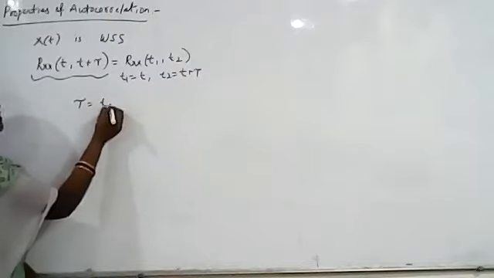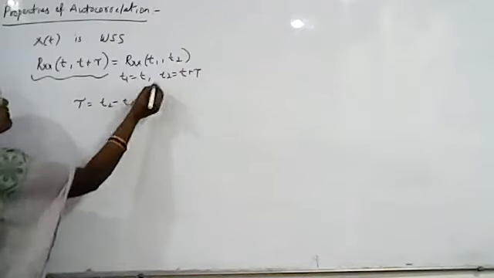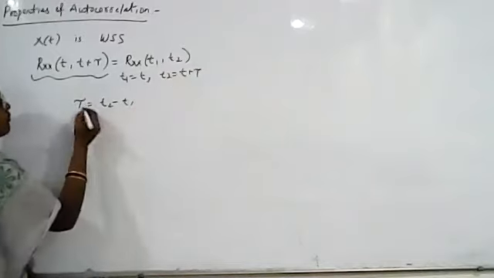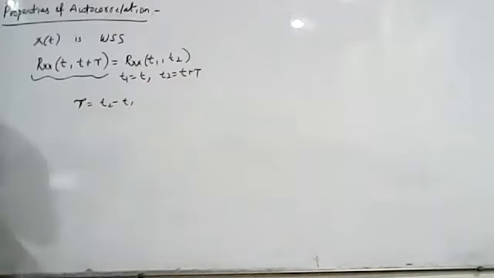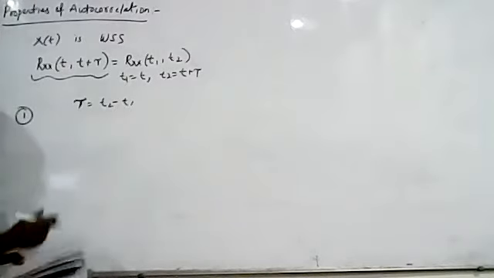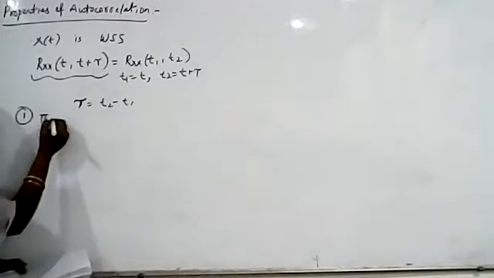Okay. So what is tau here? t2 minus t1. What is t1? It is t and t2 is t plus tau. So the autocorrelation function will be a function of tau. So then the properties of autocorrelation function will be given in the following statements. So the first property of autocorrelation function is given as, the first property is the mean square